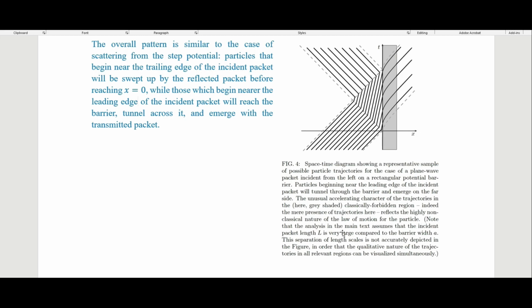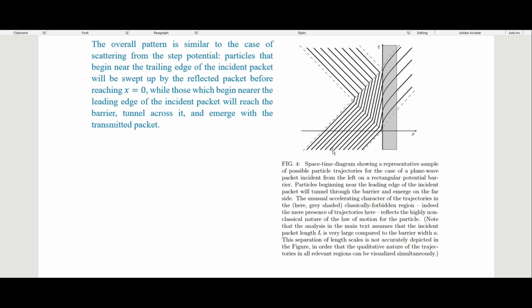Note that the analysis in the main text assumes that the incident packet length L is very large compared to the barrier length A, so the wave packet here is much larger than the potential width right here. This separation of the length scales is not accurately depicted in the figure.